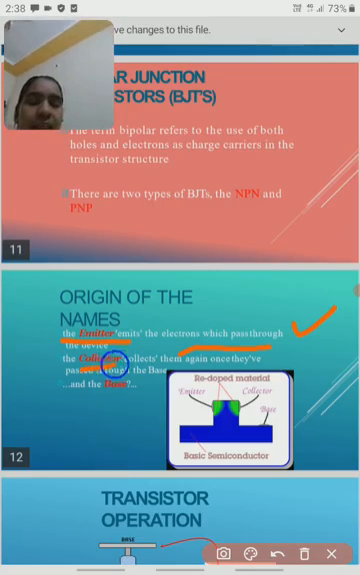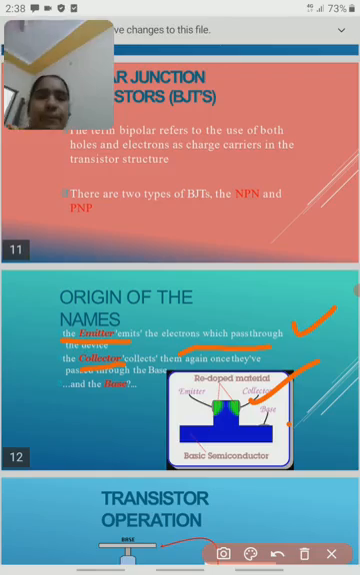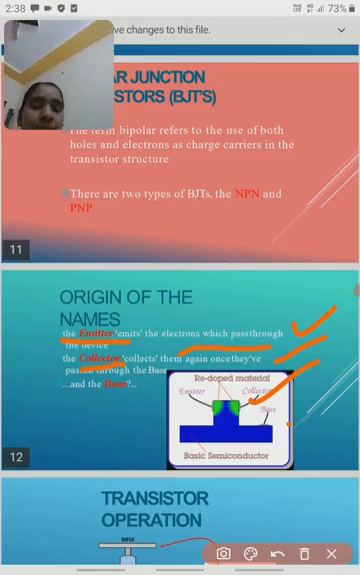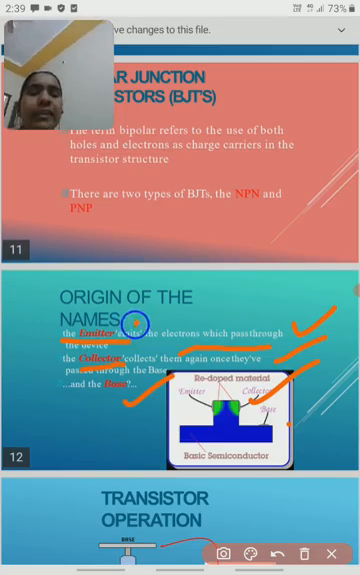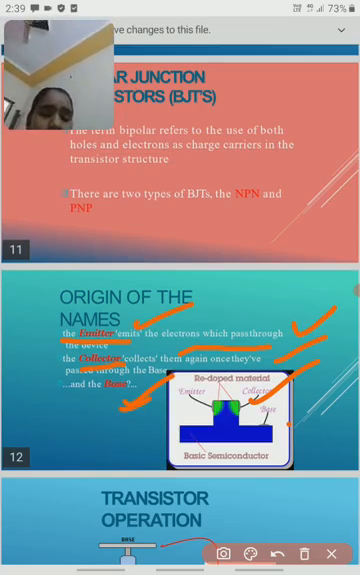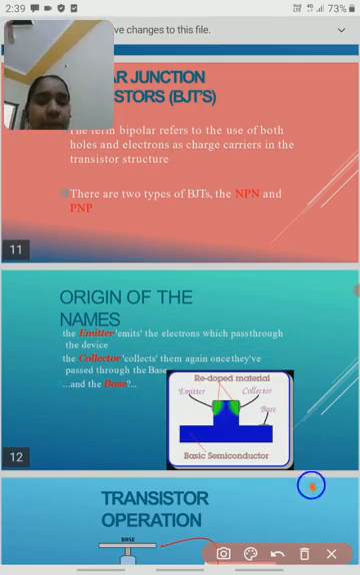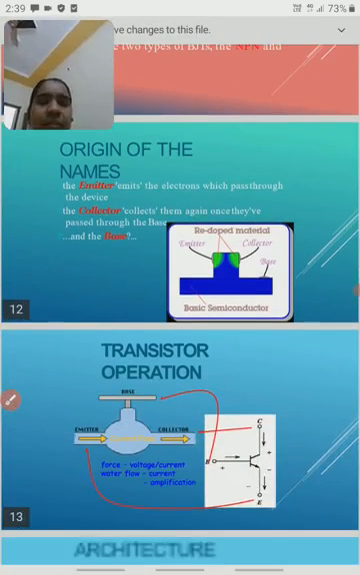Next, the collector. The main purpose of the collector is that it collects all the charge carriers. This is the main use of the collector, and the collector is moderately doped. Next one is the base. The base is in between the collector and the emitter. Actually the base is very thin and lightly doped with impurities. So this is the origin of the names of all three.